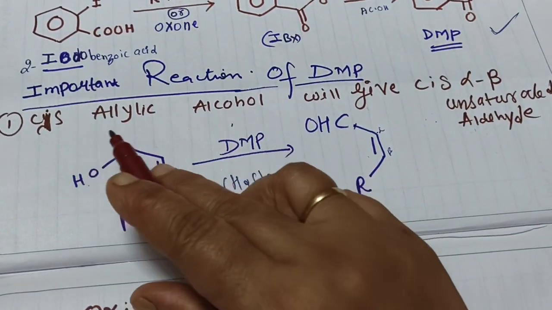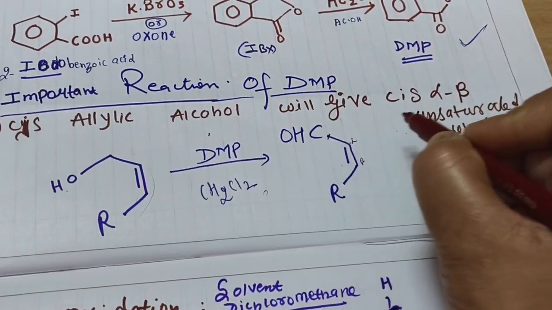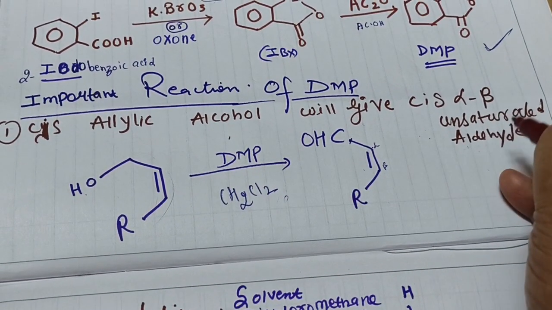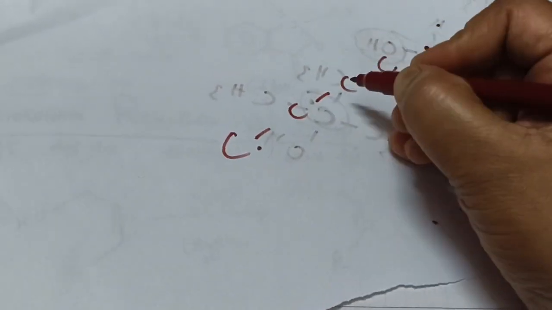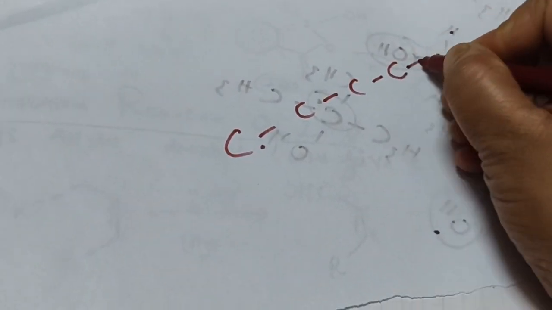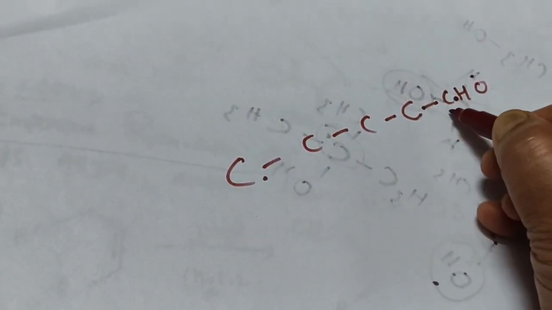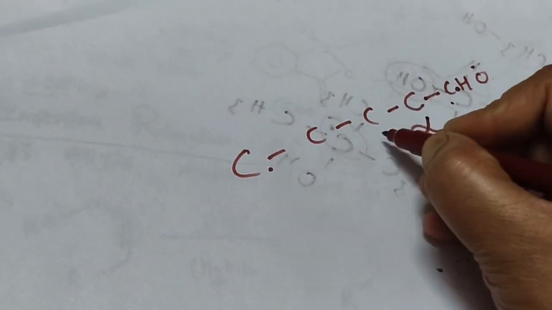Again, a cis allylic alcohol will give you a cis alpha beta unsaturated aldehyde. So alpha beta unsaturation means what? Suppose it is a simple carbon chain, and where the CHO group, or any carbonyl group, is present, this carbon is known as alpha, and this is beta, gamma, and so on.